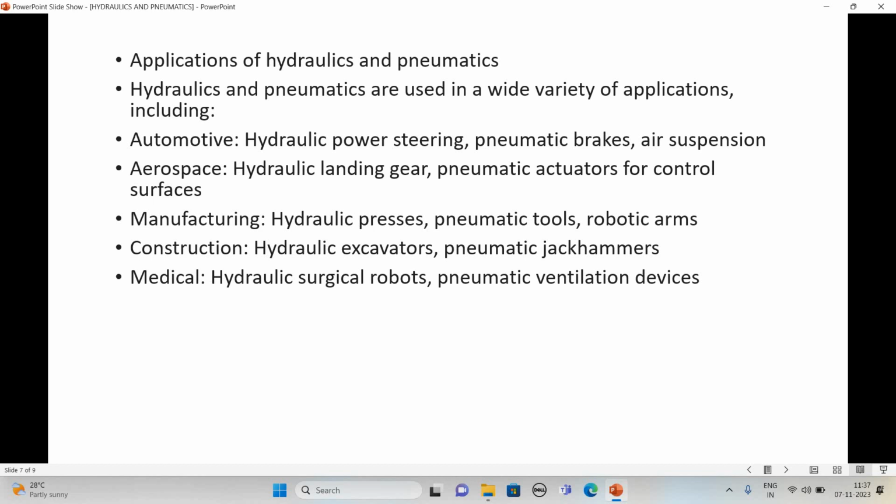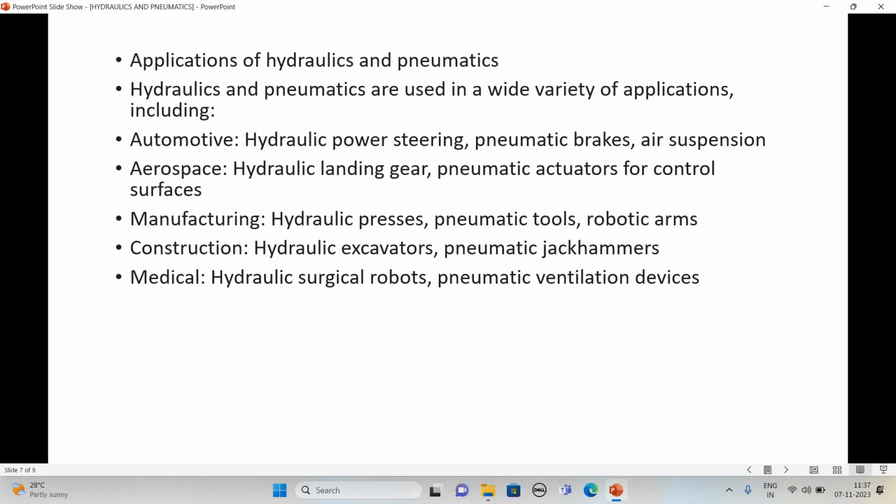Previously, with the rack and pinion mechanism, steering was hectic for the driver, but with the help of hydraulic power steering, the steering mechanism becomes easy. Then these systems are also used in aerospace, that is hydraulic landing gear and pneumatic actuators for control surfaces.